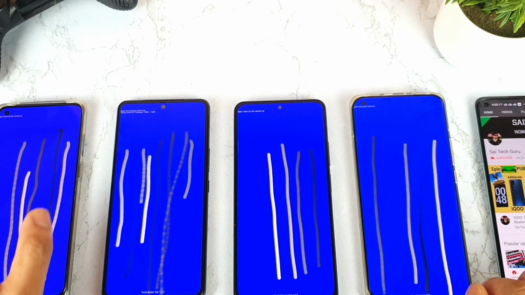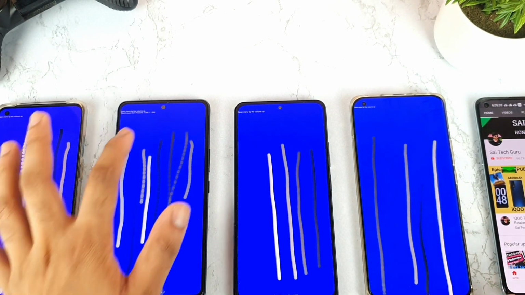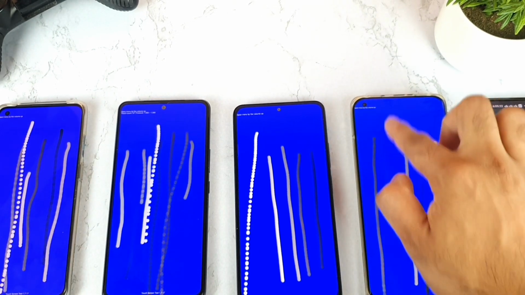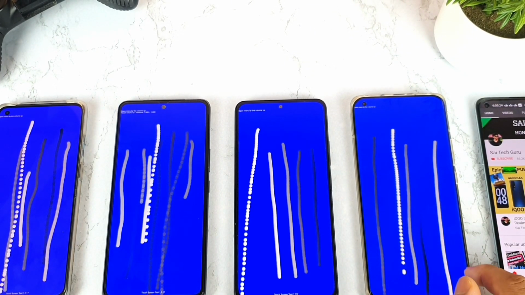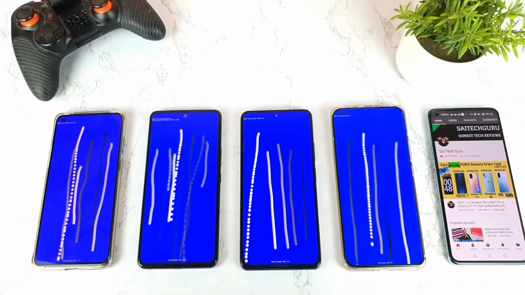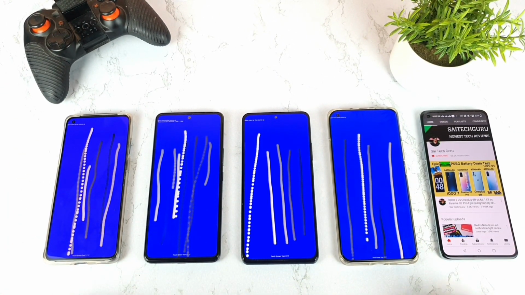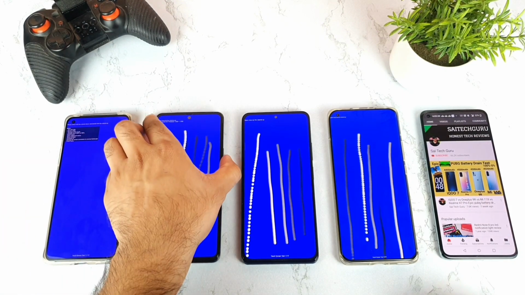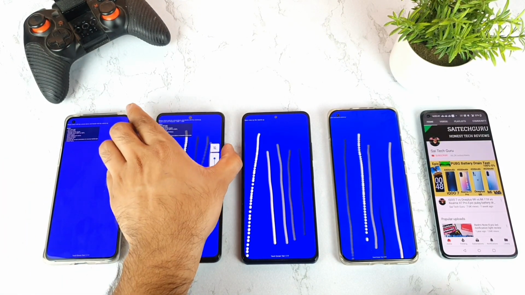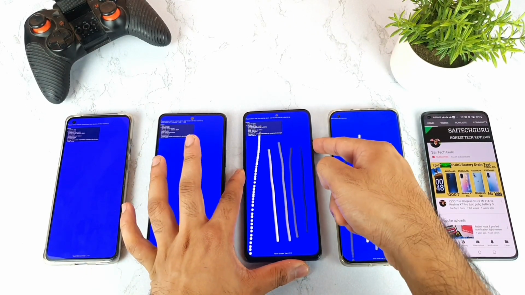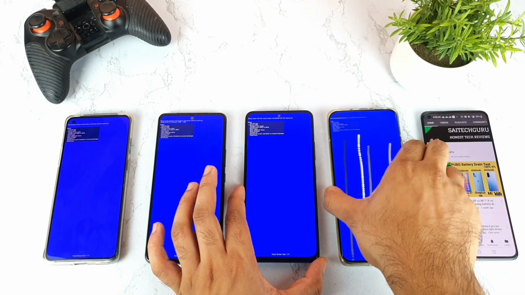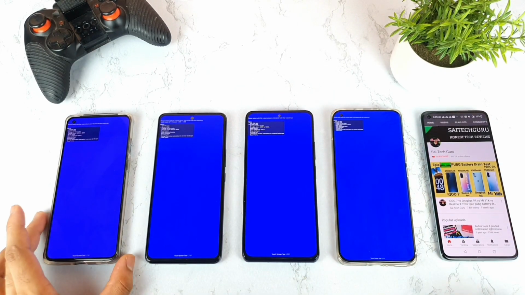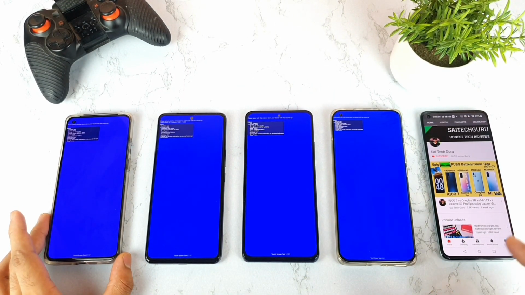So now let's try to do it in very speed mode. As you can see, in speed mode you can observe one thing. The number of circles which got detected increased from phone to phone. You can clearly see, friends, the touch inputs. From slow to speed, you can clearly see the difference. Let me clear everything and try again. I'm clearing the screen right now. So the complete screen is cleared. Let me try again with very speed mode.